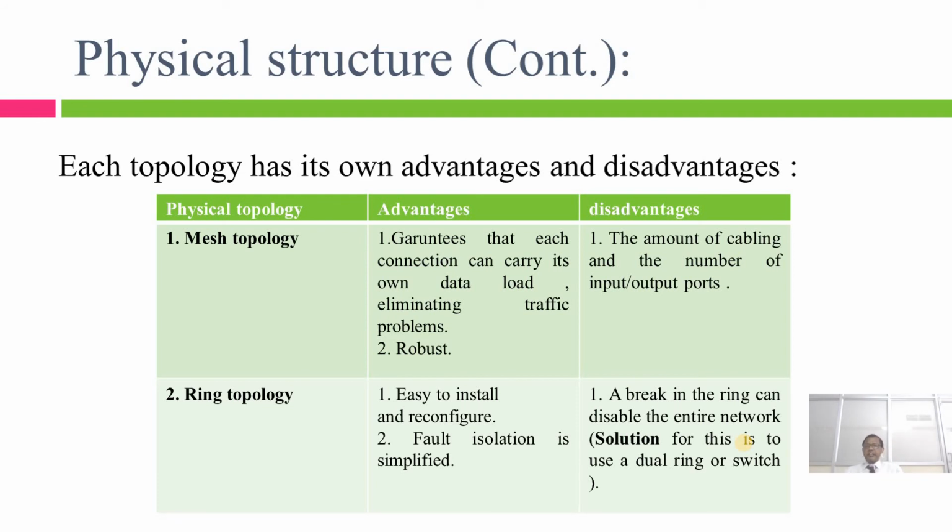And the disadvantage is that a break in the ring can disable the entire network. Because of the ring topology, if any cable breaks down, automatically the entire network will fail.